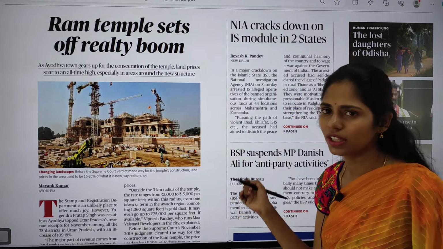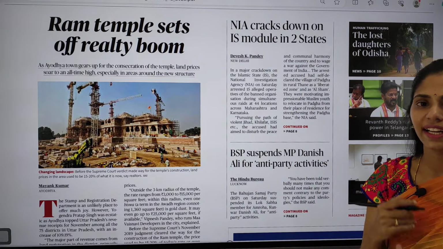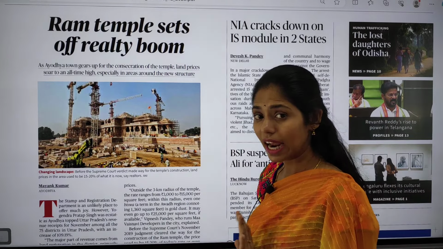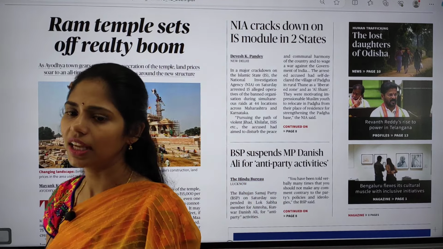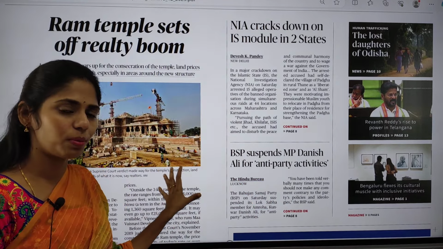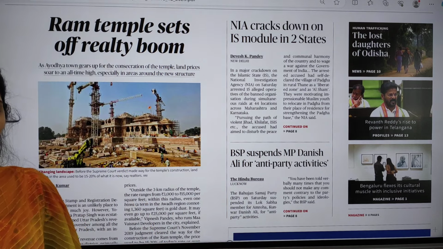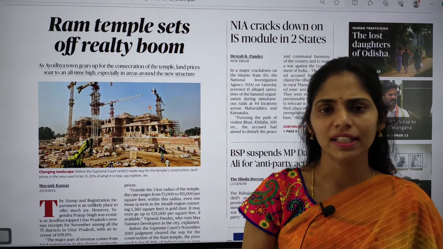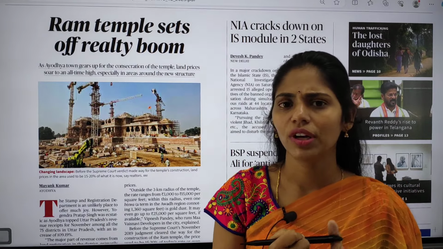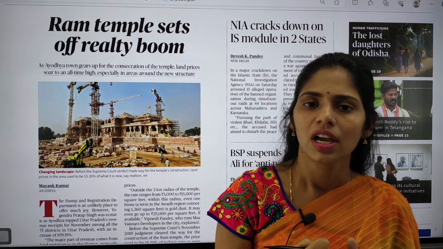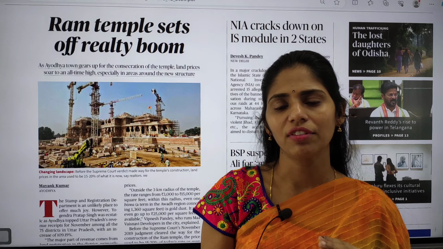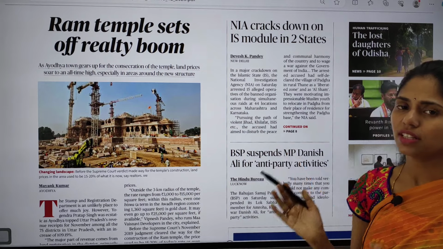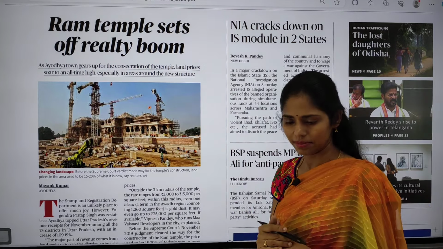And later on, we are going to think about in how many dimensions and perspectives we can connect that topic, and even whether we can connect that topic with other subjects or not. Here, interconnecting of subjects is very important. You can interconnect subjects when you are well versed with the UPSC syllabus, understand the topics, and have a basic understanding of the static syllabus. Then you can easily interconnect one topic with other subjects.